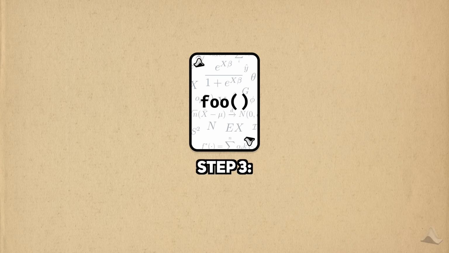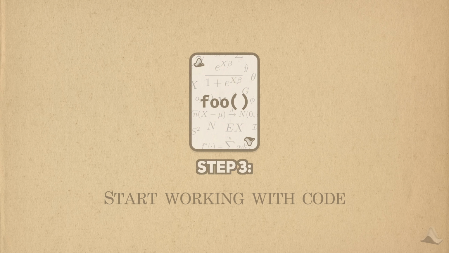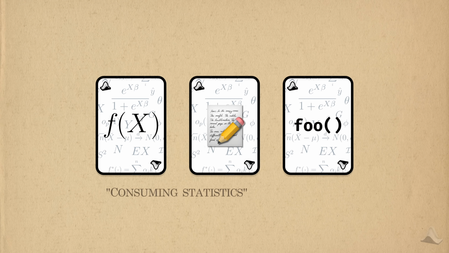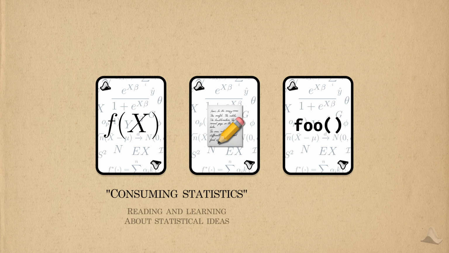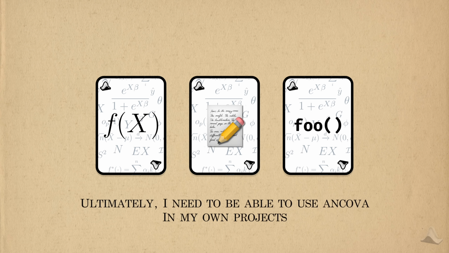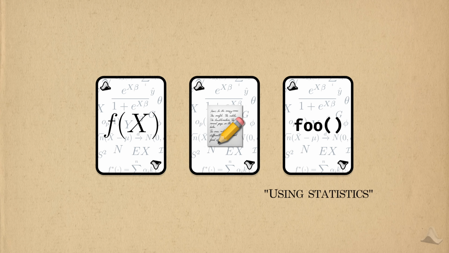Step 3 in my process is to start working with code. The first 2 steps really involve being a statistics consumer, just reading about and understanding the model itself. But ultimately, I'm going to need to be able to use it in my own projects, so I need to be a statistics user. This means I need to be familiar with the statistical programming for ANCOVA.